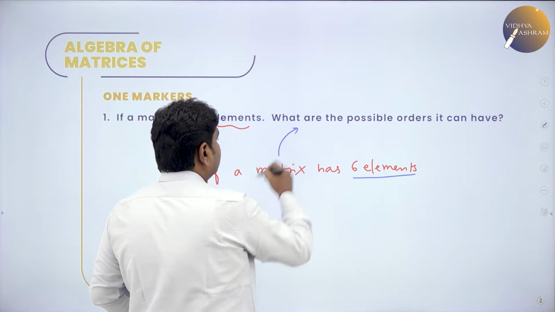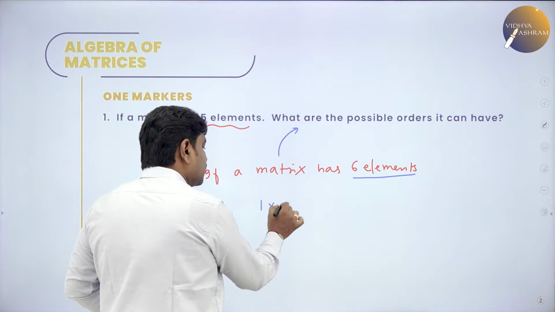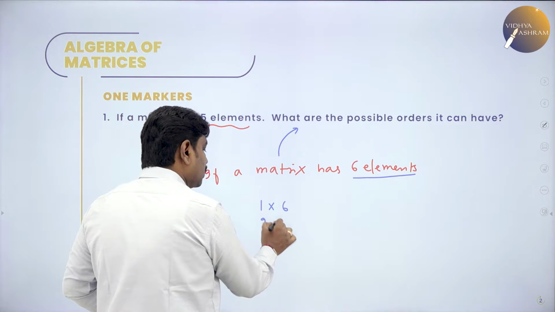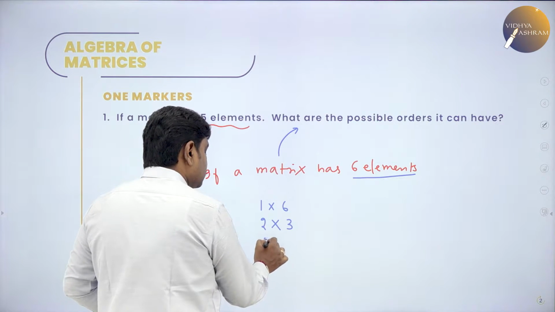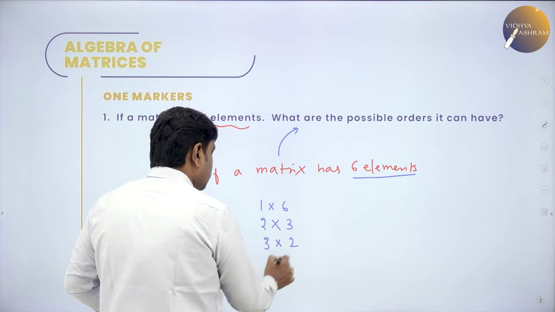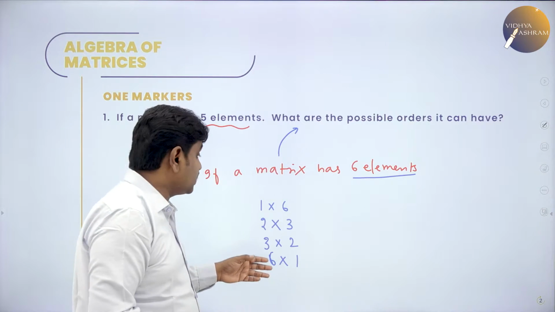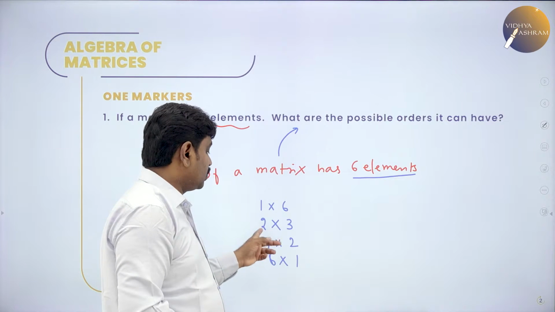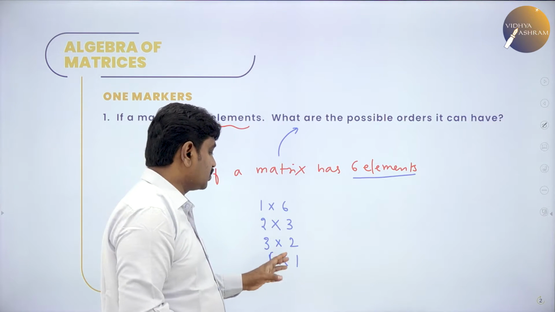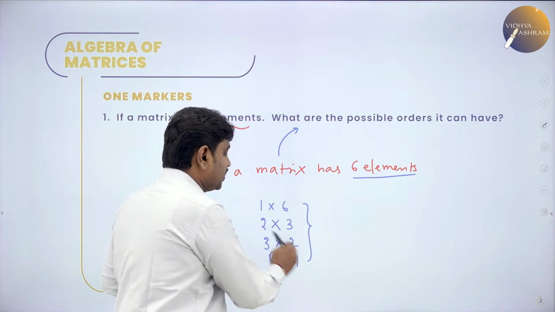What are the factors of 6? You can write 6 as 1 times 6, in the 2 table you get 6 as 2 times 3, in the 3 table 3 times 2, in 4 and 5 we do not get it, and 6 times 1. So, the possible orders are 1 cross 6, 2 cross 3, 3 cross 2, and 6 cross 1. You can arrange the elements as 1 row 6 columns, 2 rows 3 columns, 3 rows 2 columns, or 6 rows 1 column. These are the possible orders of the matrix.